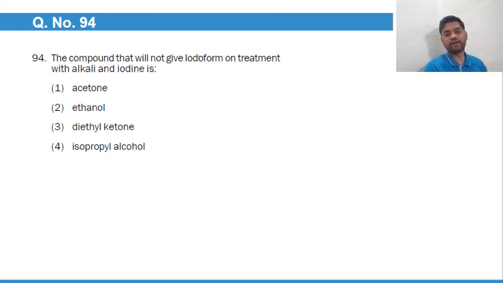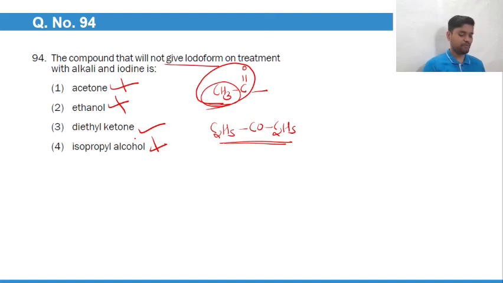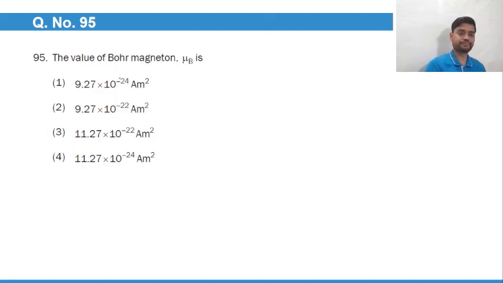94. The compound that will not give the iodoform test is diethyl ketone. For iodoform we need CH3 C double bond O. Diethyl ketone is C2H5 CO C2H5. It does not have the CH3CO group. Basically, this entire group is not there for iodoform. So this will give, this will give, this will give, and this will not give. So the answer will be option number 3. The value of Bohr magneton mu B is 9.27 into 10 raised to minus 24.